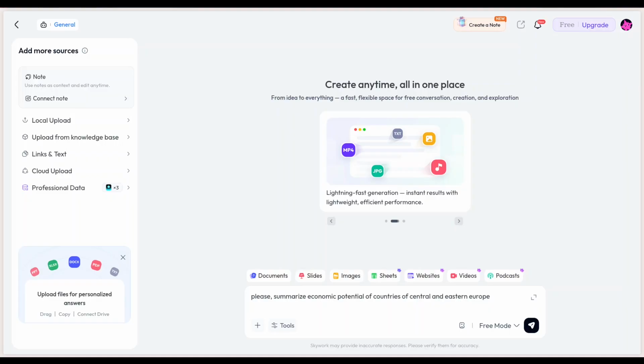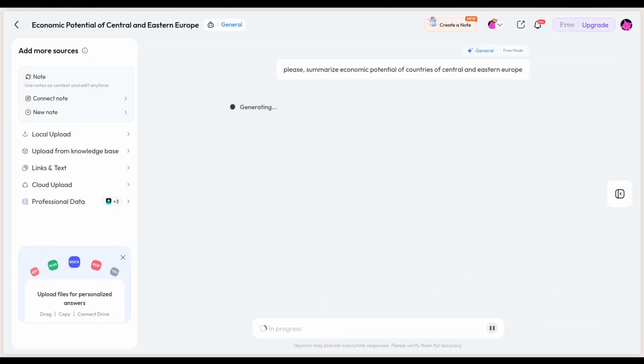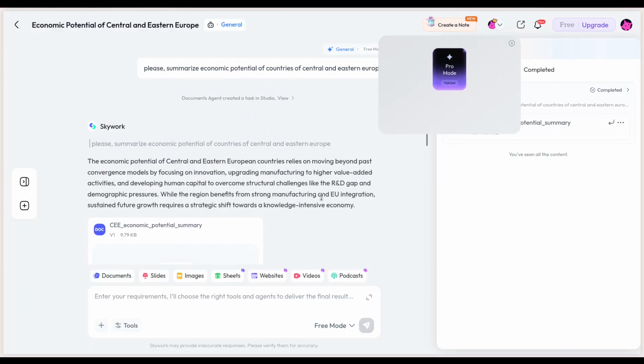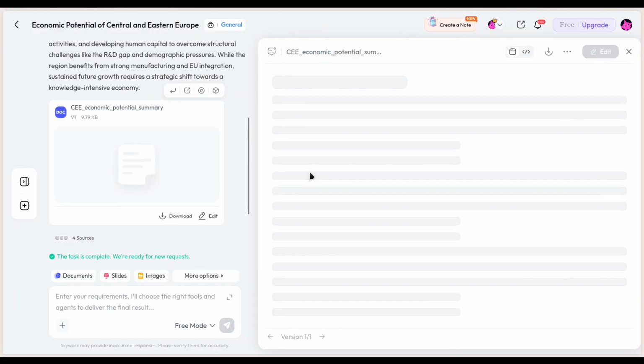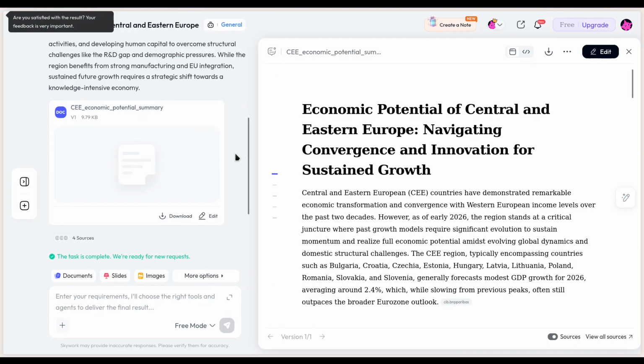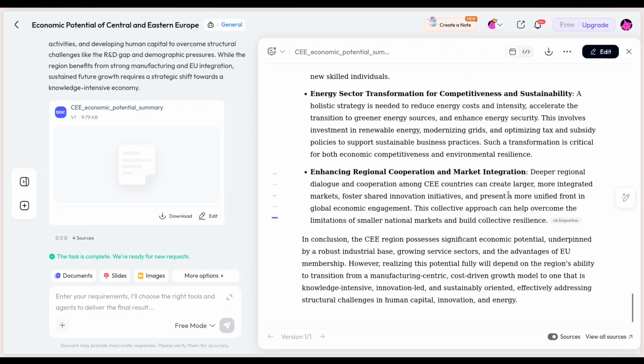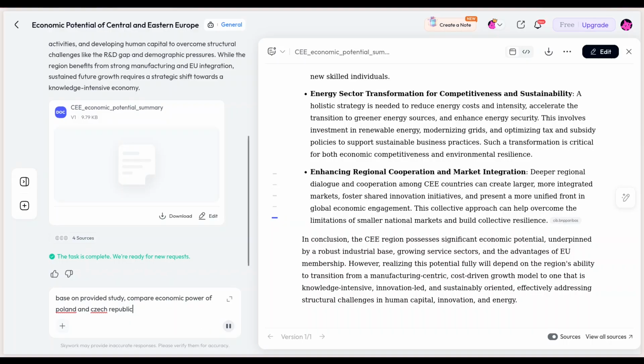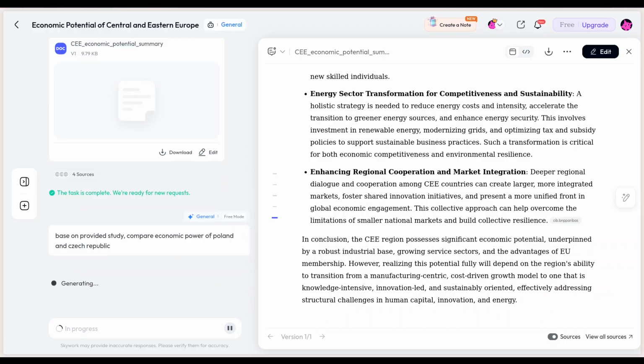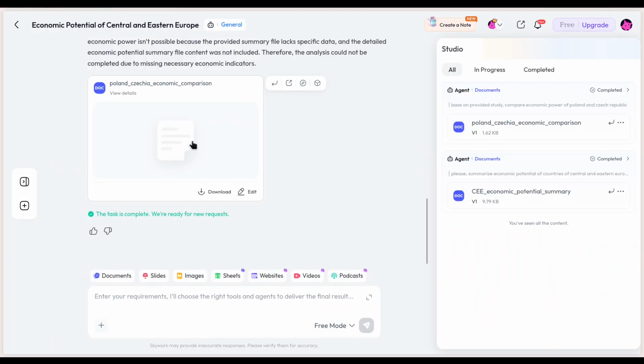Please summarize the economic potential of countries of Central and Eastern Europe. And we have our answer. I'm going to click on it. We have the entire report. Based on the provided study, compare the economic power of Poland and Czech Republic. Let's see what we are going to get now. Let's see.